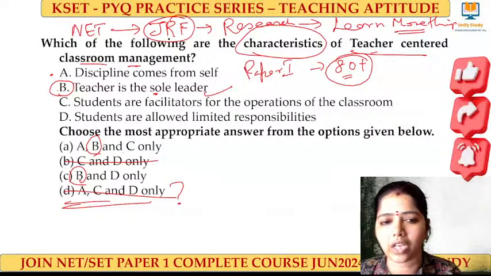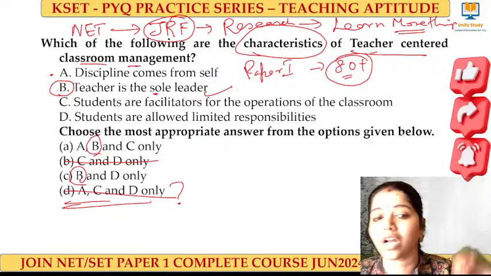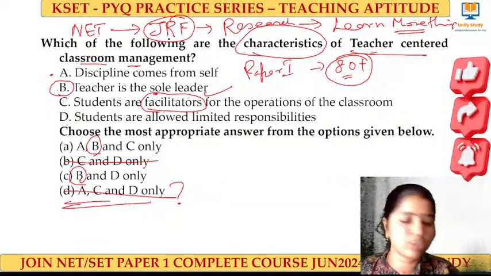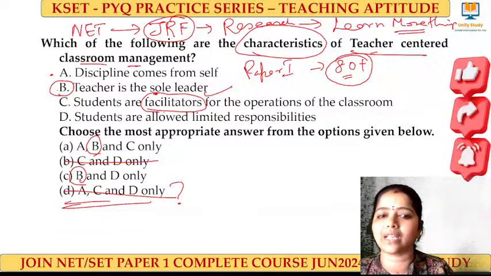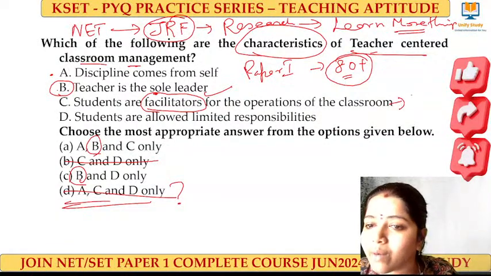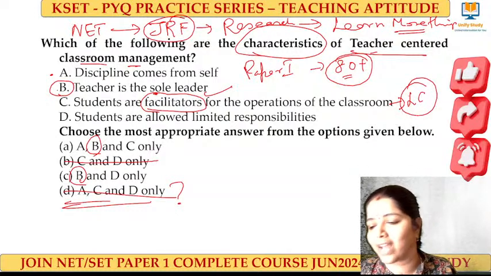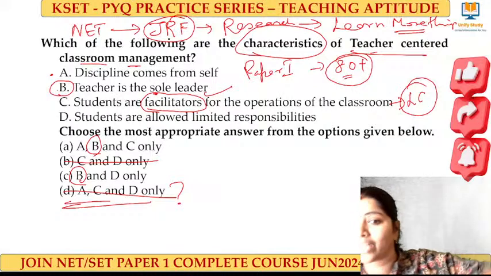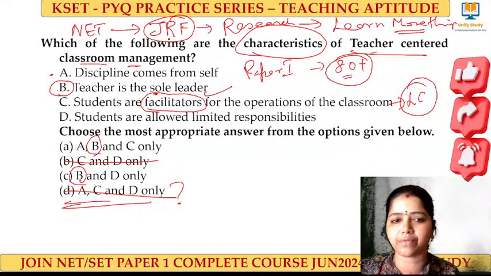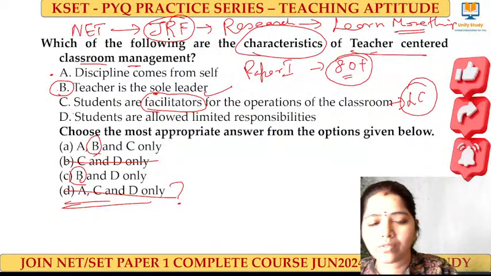Then we have to check with the other options. Students are facilitators for the operations of the classroom. Just now I told you, if the students are said to be facilitators, it means students will take charge of doing things. If students take charge of doing things, then that will become what? Learner-centered, right? Facilitators for the operations of the classroom. Students will take charge of doing things. They will also take charge of responsibilities, right? So option C will not come here.